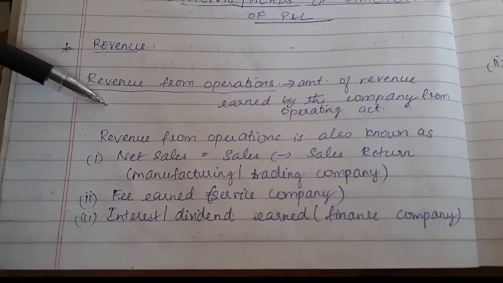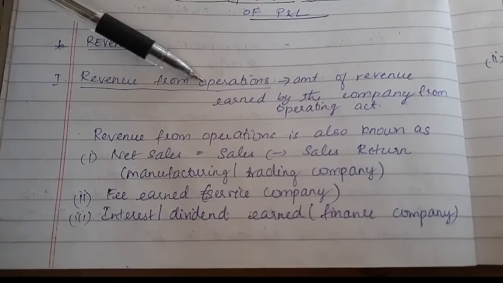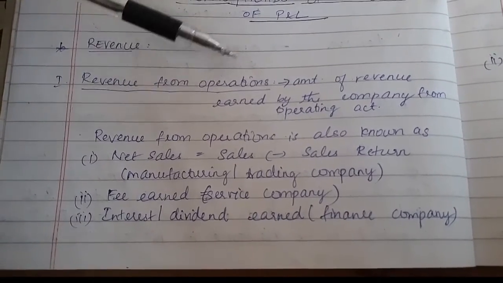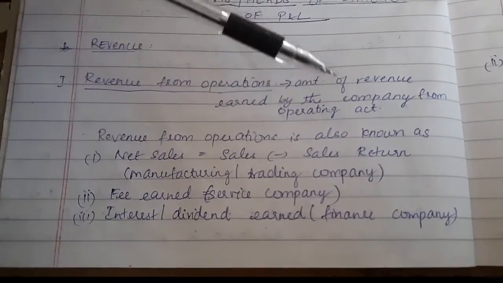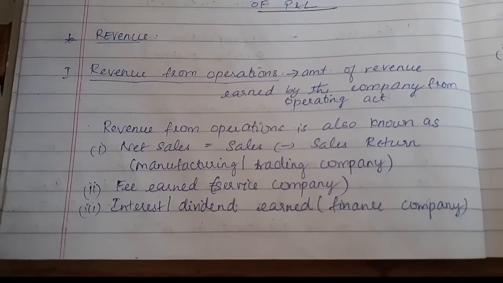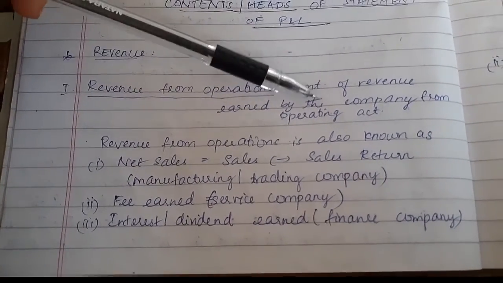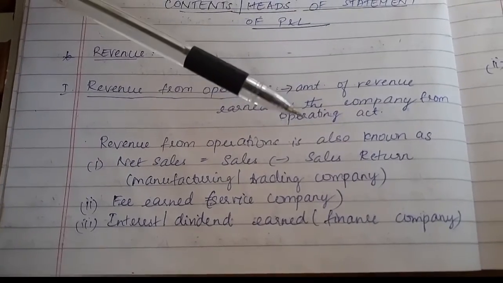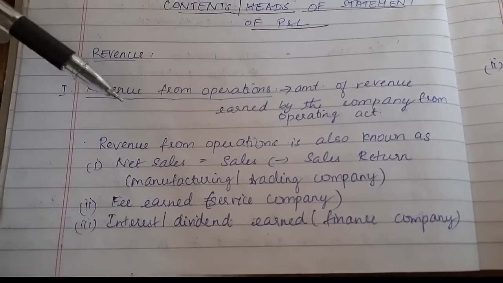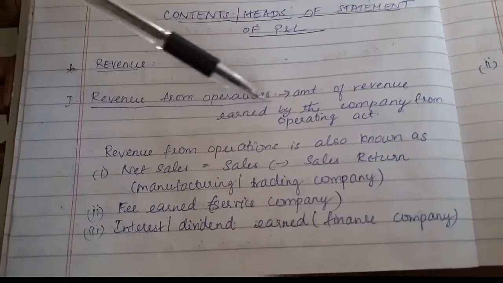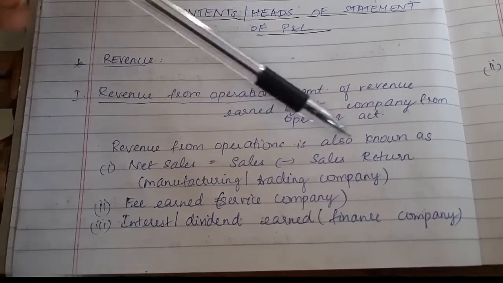Okay, first one, revenue from operations. Under the revenue column, the first one is revenue from operations. What do you mean by revenue from operations? It is nothing but the amount of revenue earned by the company from operating activity. I'll say it clearly. Suppose a company is engaged in selling electronic items, then however much amount the company is earning by selling them will be categorized under revenue from operations. That is because the operating activity of the company here is selling electronic items.